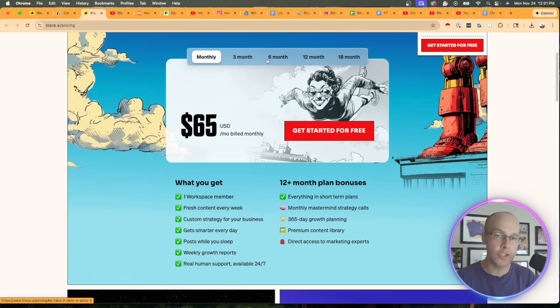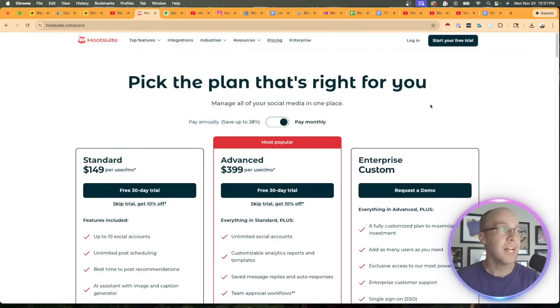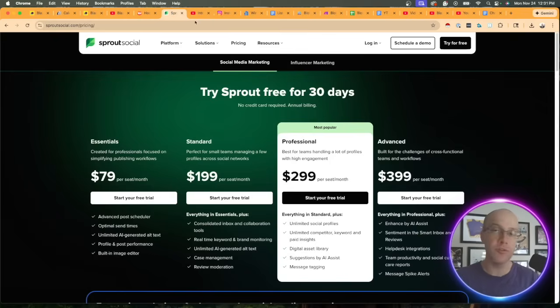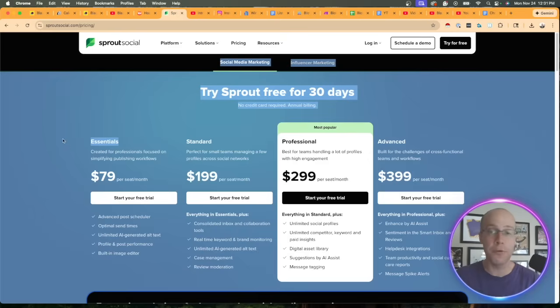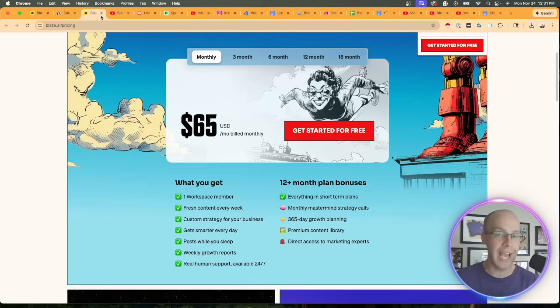But one thing I would strongly consider you to do is compare this to a premium social media management platform like a Hootsuite, for instance, which starts at $149 per month per user on the very standard plan. Their advanced plan costs $400 per user, or even a Sprout Social, which costs $79 a month per seat on their basic essentials plan. So that's what I would strongly recommend if you're looking at that price point as expensive.